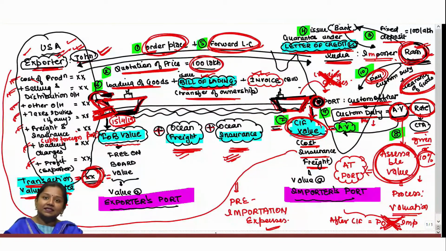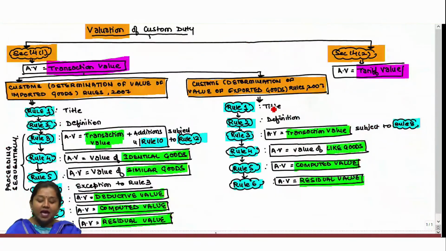Now, we can consider the whole process under valuation laws. The Central Government has made proper laws on the instructions given to it by Parliament under the Customs Act. We can understand the flow through a flow chart of valuation of custom duty under legal citation. There was Section 14 of the Customs Act 1962 which talks about customs valuation.